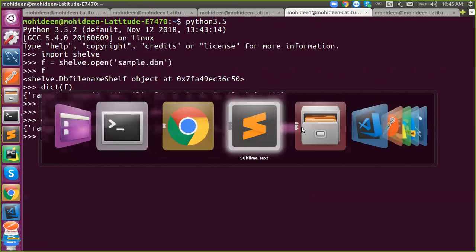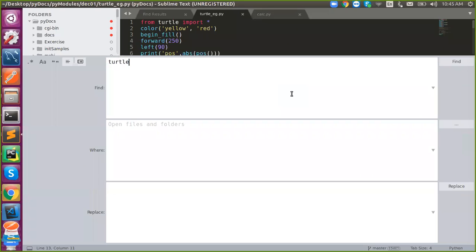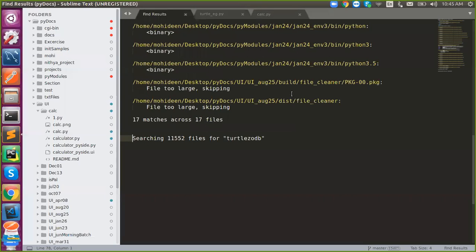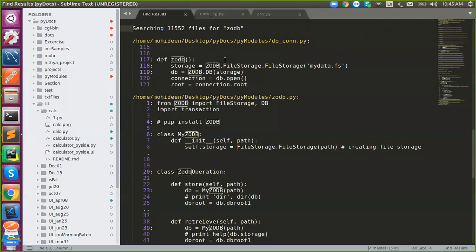So next we'll move on to another database called ZODB. So what is ZODB? ZODB is nothing but a pure Pythonic database. Let's see what it is and what it's going to do.